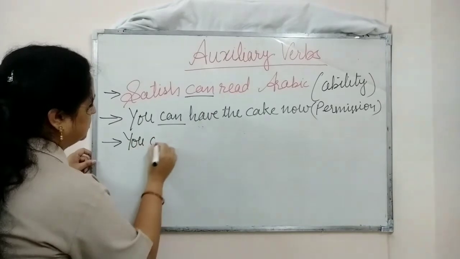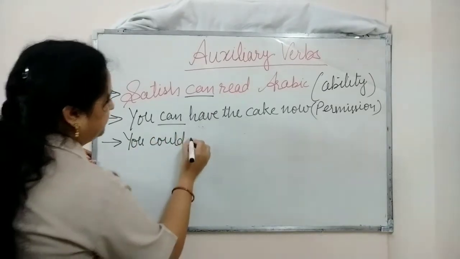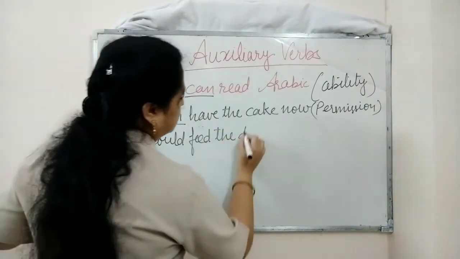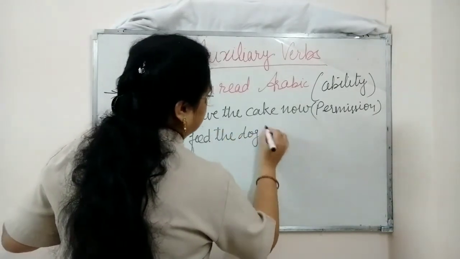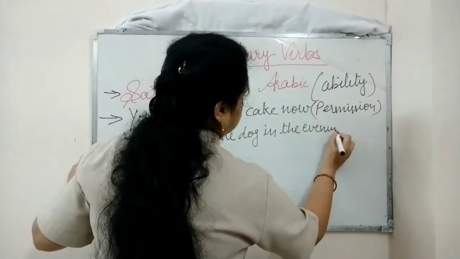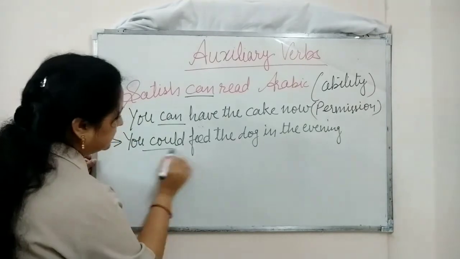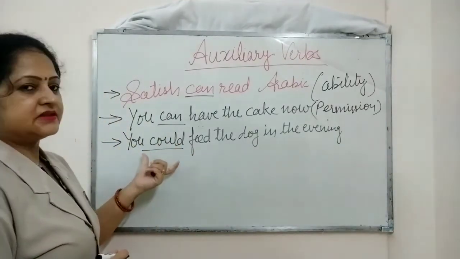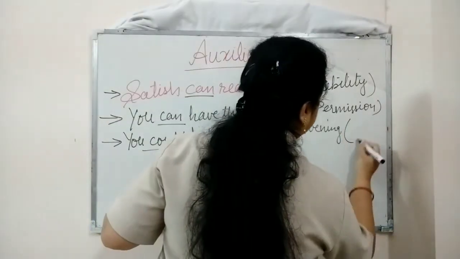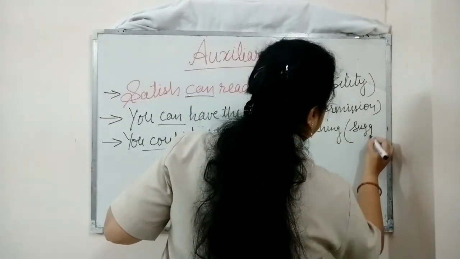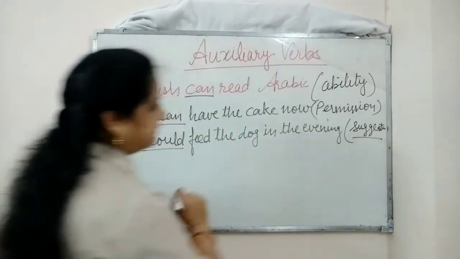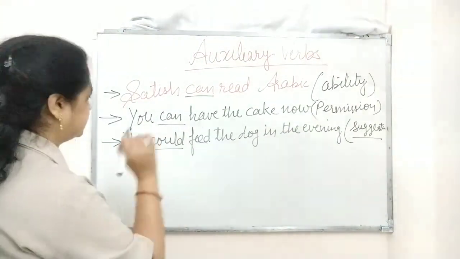Here the auxiliary verb could is used for giving a suggestion. That means the suggestion is given here that the food can be given to the dog in the evening.